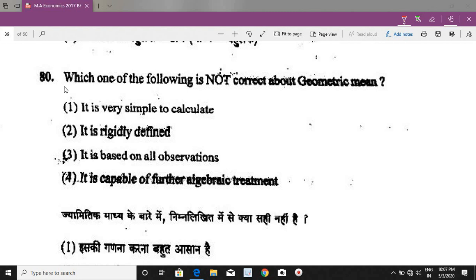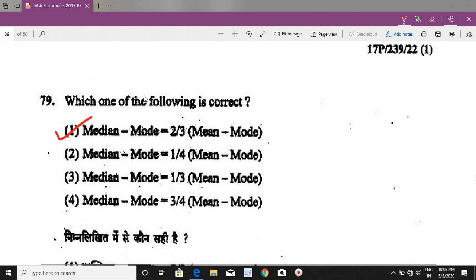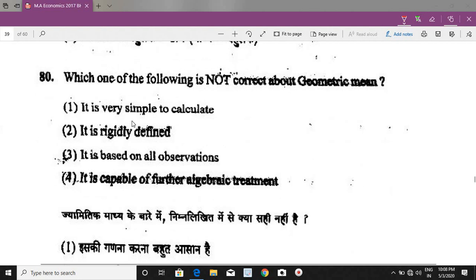So let's start with the first question, which one of the following is correct? And the correct option is median minus mode equals to 2 by 3 mean minus mode. Actually, the correct original formula is mode equals to 3 median minus 2 mean, and from that formula we can arrive at median minus mode equal to 2 by 3 mean minus mode. Now next question, question number 80.